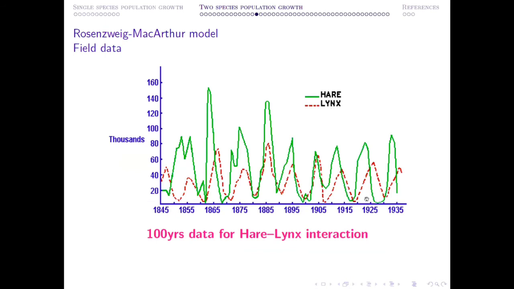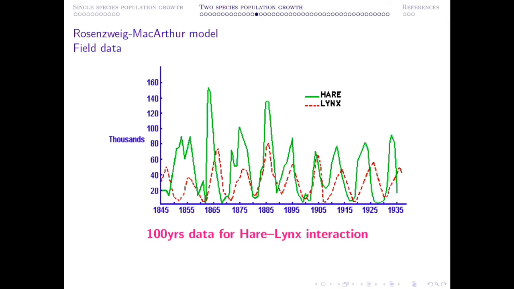Now, one such interaction is observed for hare and lynx, and this data was collected for 100 years, and it shows some sort of irregular oscillation. Now, depending upon this irregular oscillation, it is completely your choice which kind of model you are going to construct, such that for an appropriate choice of the parameter values, the outcome of the system dynamics will match this trend. And this data set was initially introduced to understand the dynamics between prey and predator, such that it can explain an oscillatory behavior of both the species. That is the most important part.